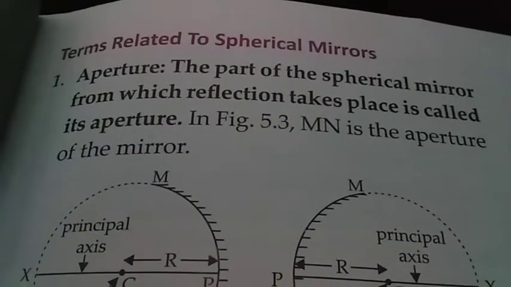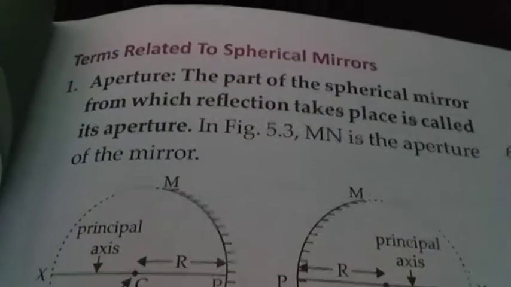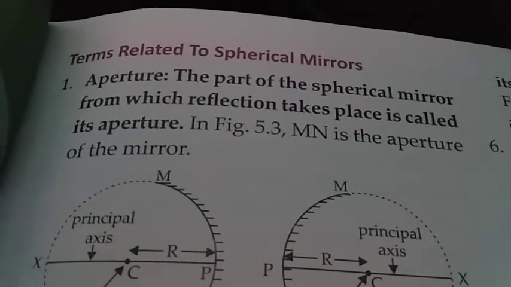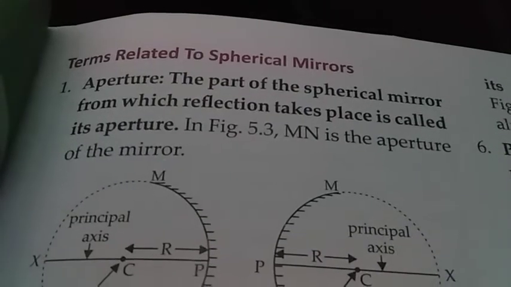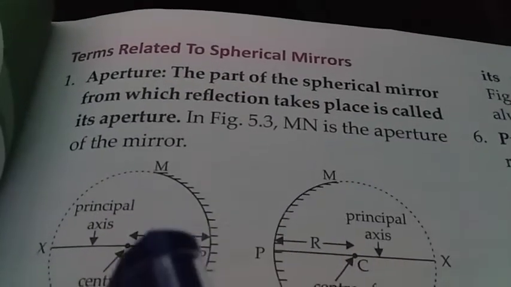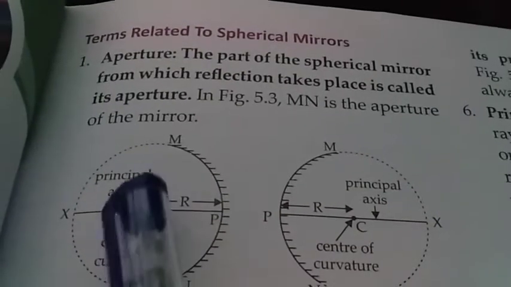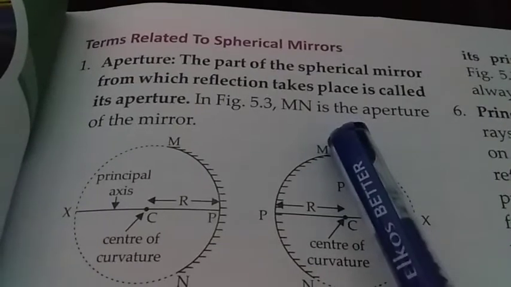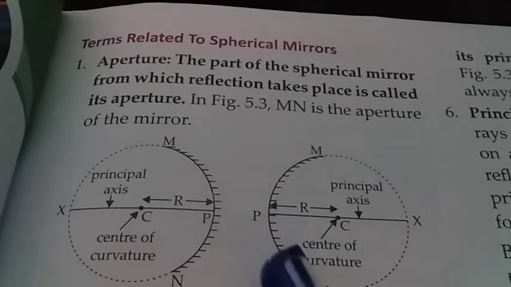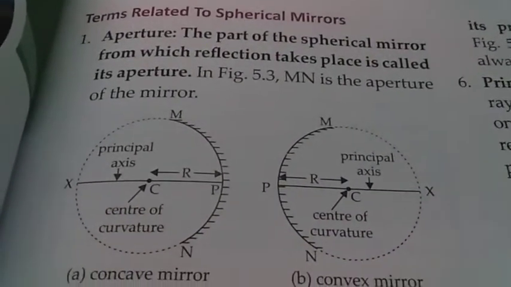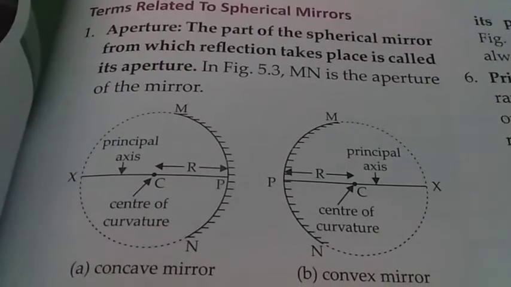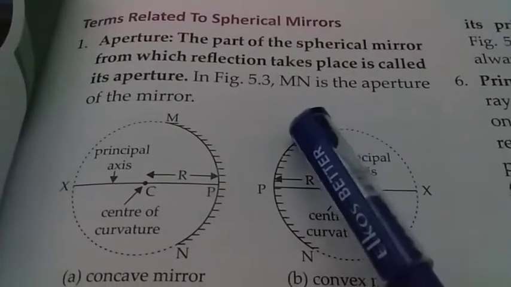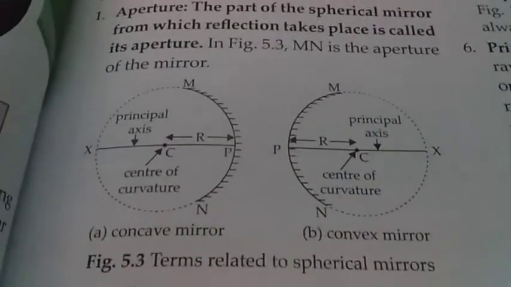Now, terms related to spherical mirrors. Number one is aperture. What is aperture? The part of the spherical mirror from which reflection takes place is called its aperture. MN is the aperture of the mirror. The part from which reflection takes place is called the aperture. MN is the aperture. This part and this part, this is the aperture.